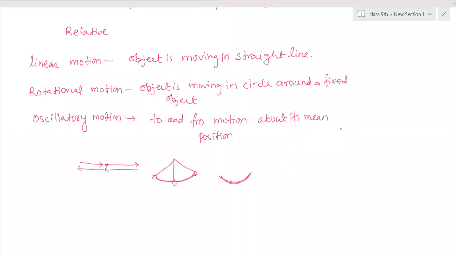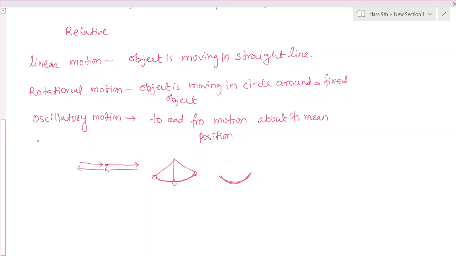Yes, Vedant? You want to ask something? Ma'am, is it necessary that all the types of motion in this whole world are of these three types only? No, not only three types. There are many more. Right now you are learning these things. There is translatory motion, revolutionary motion, and periodic motion also. There are many more. Right now we are learning this.